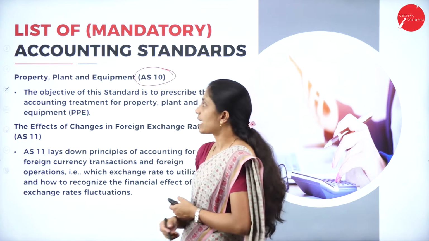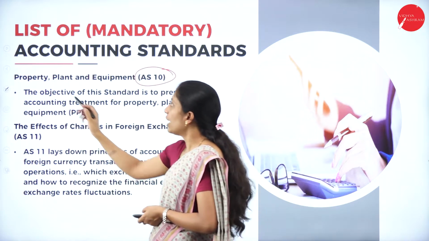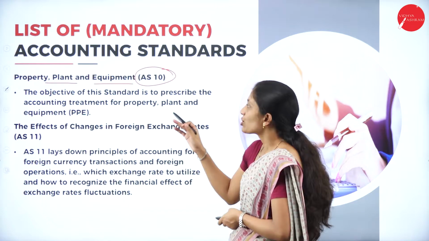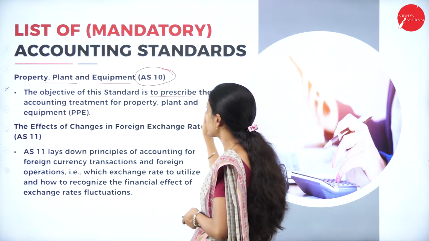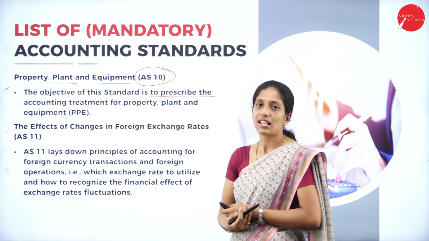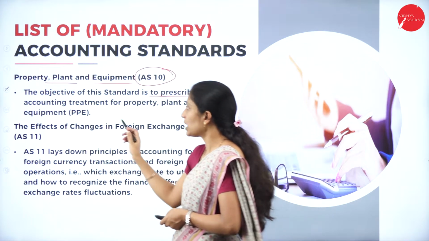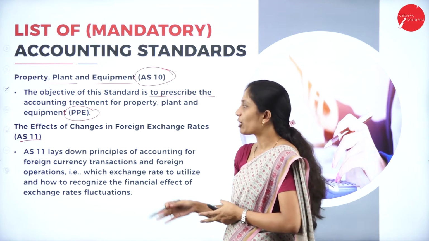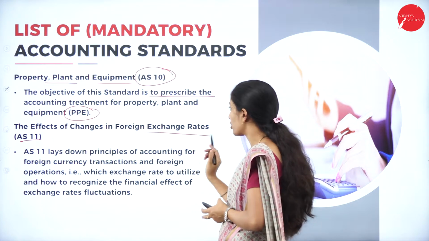Next is Accounting Standard 10. So it's all related to the property, plant and equipment. So we call it as PPE. So the objective of this standard is to prescribe the accounting treatment for property, plant as well as equipment, that is PPE. Next is Accounting Standard 11. So it deals about the effect of changes in the foreign exchange rate.